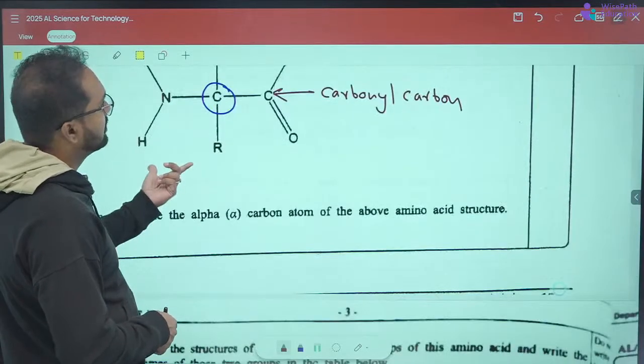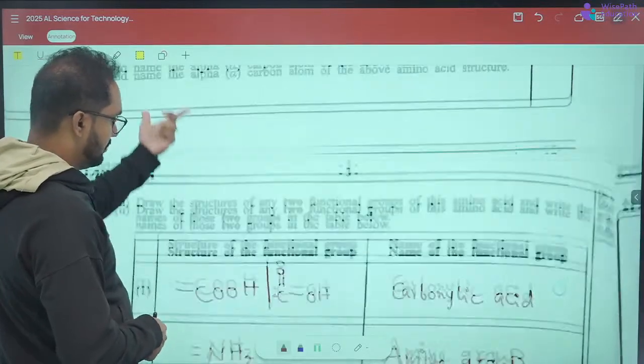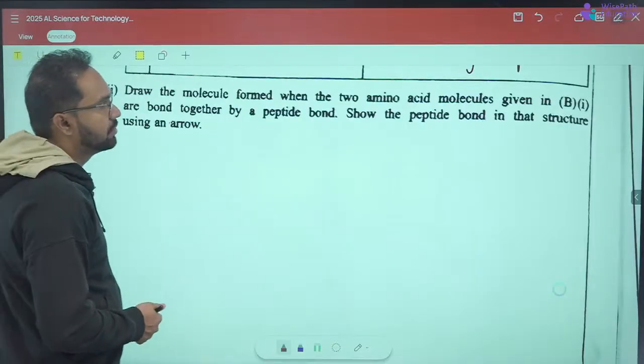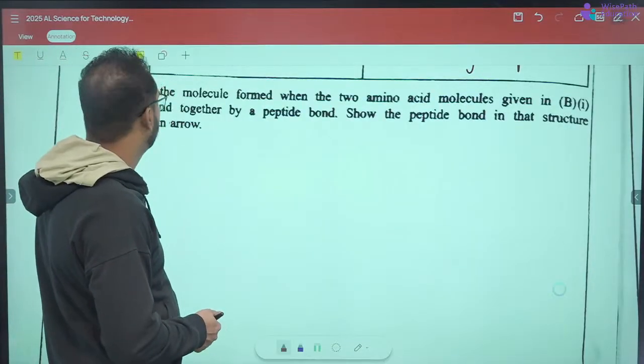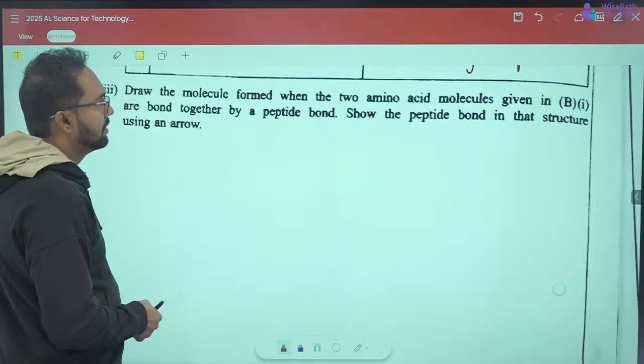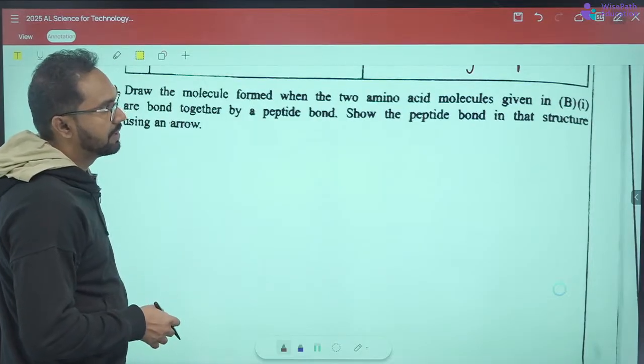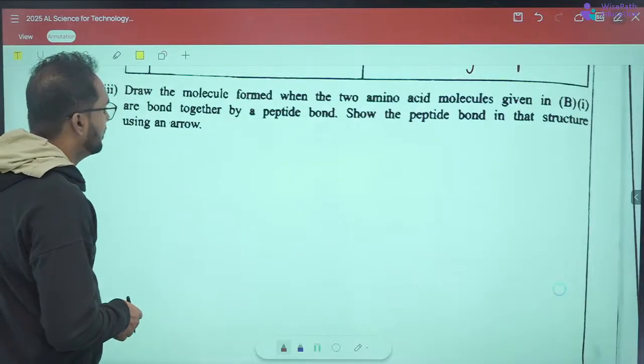They're asking us to draw the molecule formed when two amino acid molecules given in B are bonded together by a peptide bond. So we have to draw the peptide bond and show it using an arrow.